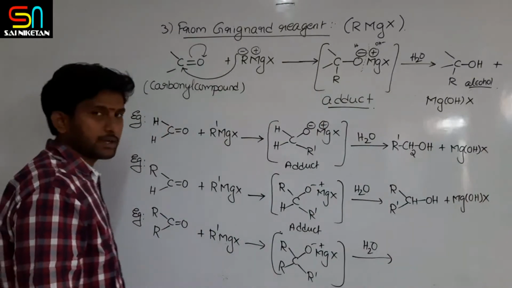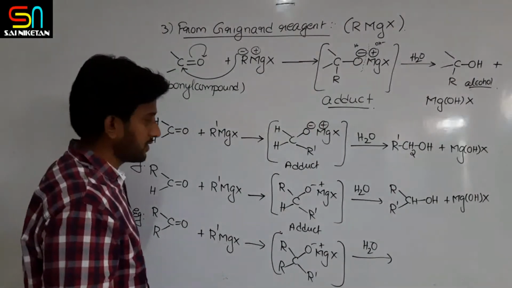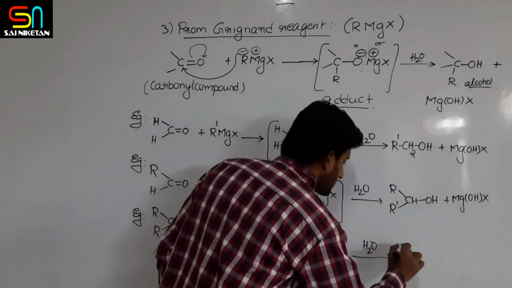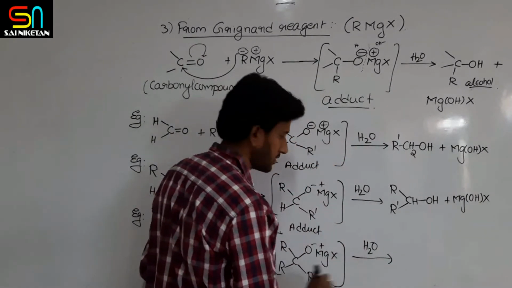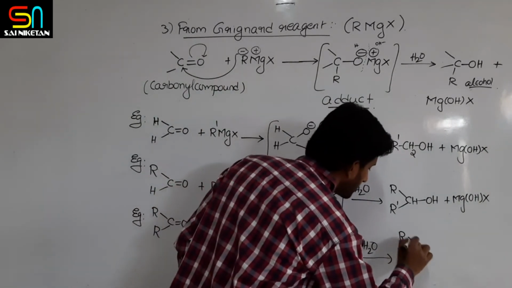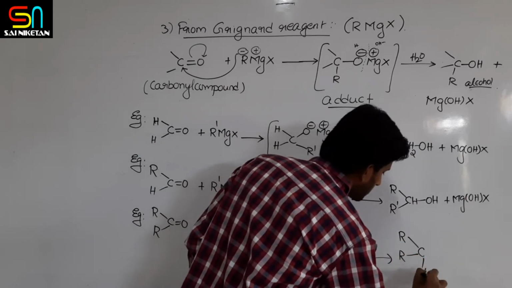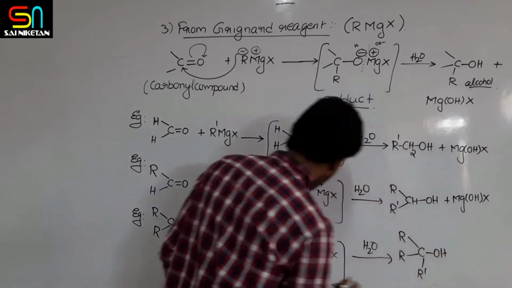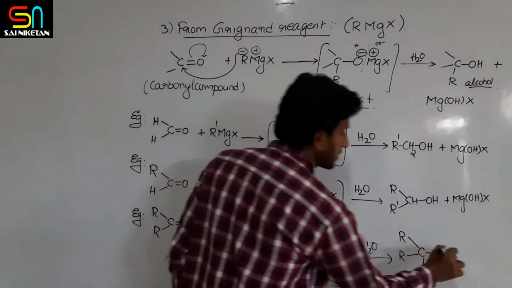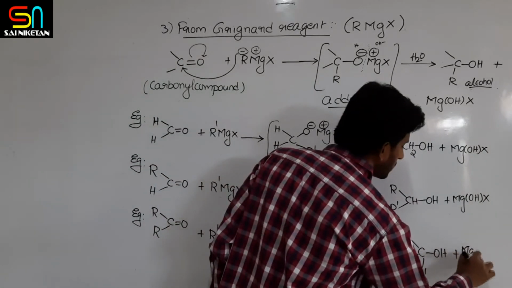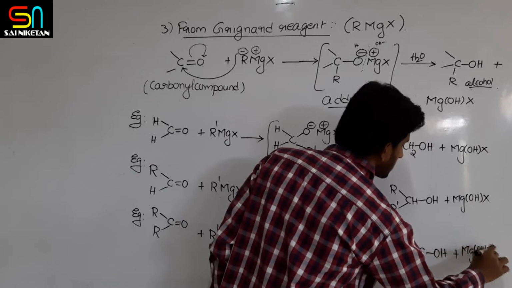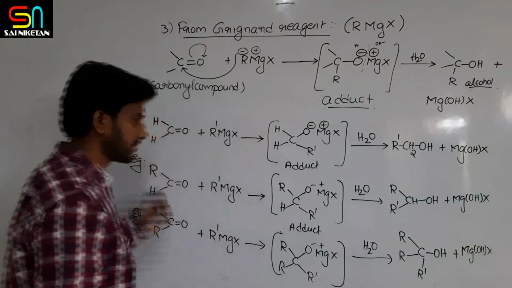So if you do the hydrolysis, what do you get as the product here? Three R groups are there now. I am writing these three R groups here with one OH, plus MgOHX.